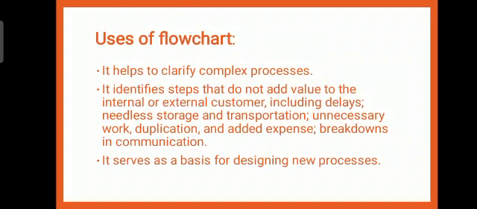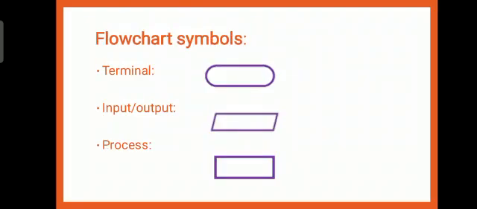Next, it serves as a basis for designing a new process. Another use is that it helps team members gain a shared understanding of the process and use this knowledge to correct data, identify problems, focus discussions, and identify the resources. Next, let us see some symbols of a flowchart. Flowchart symbols include the terminal symbol, process symbol, input output symbol, decision symbol, connection symbol, and the flowchart line.